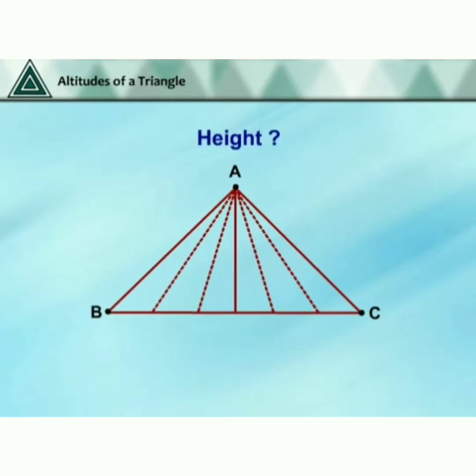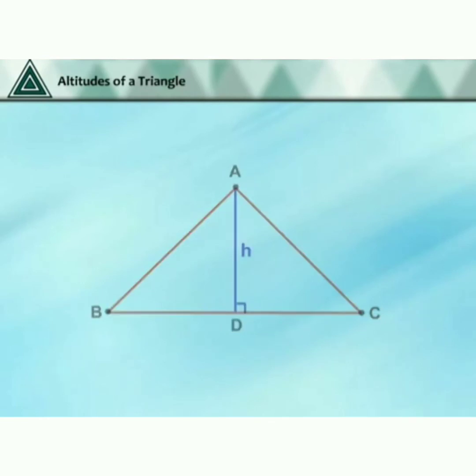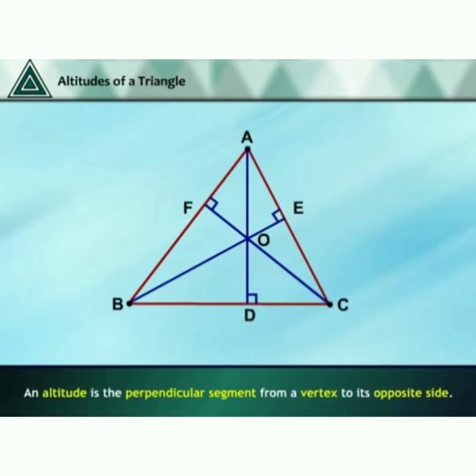The height is given by the length of the line segment that starts from A and is perpendicular to BC. Thus, the line segment AD is the altitude of the triangle, and its length is considered as the height. The altitude is the perpendicular segment from a vertex to its opposite side.